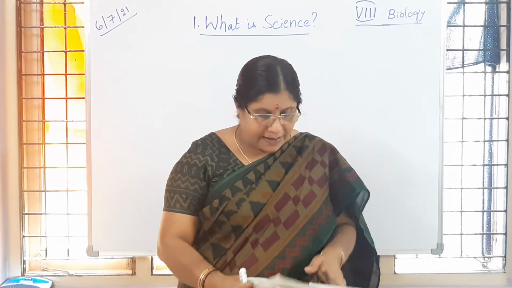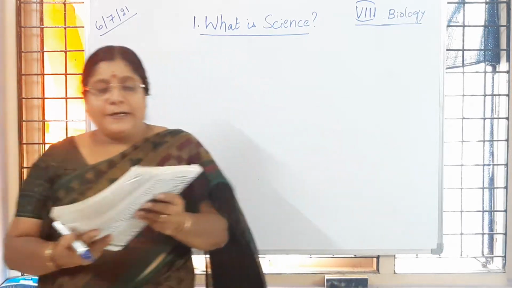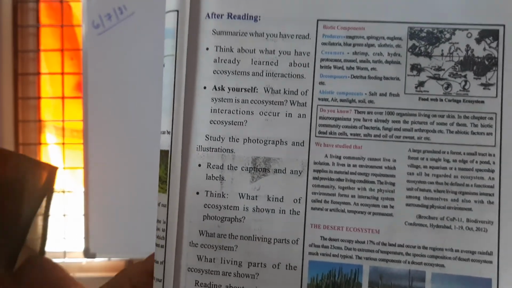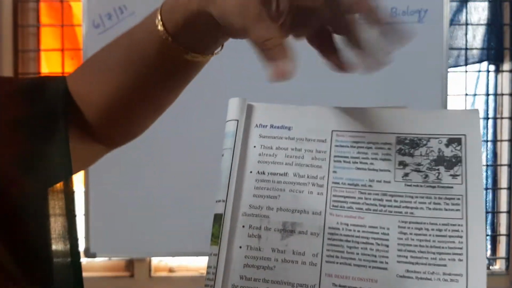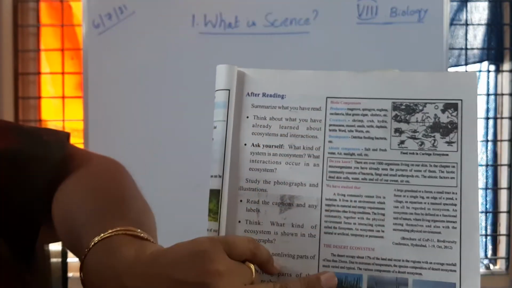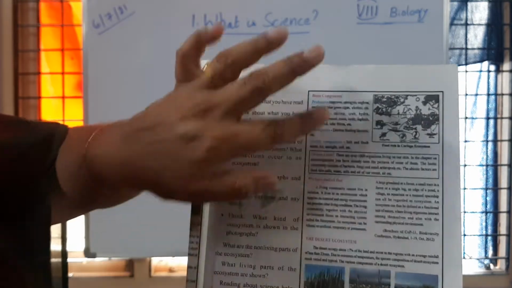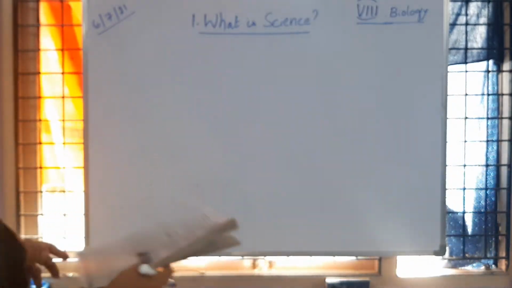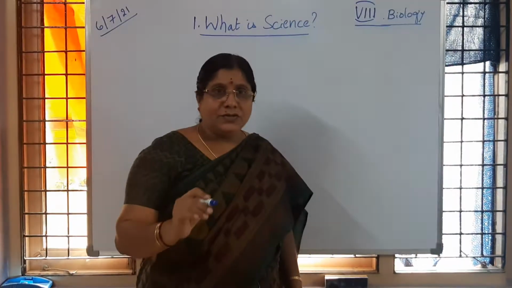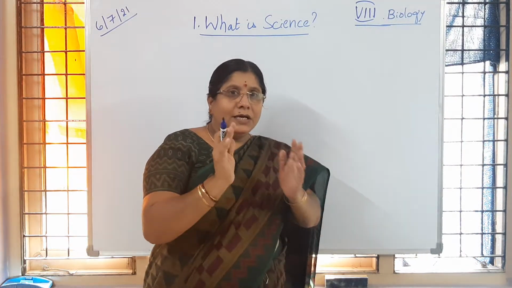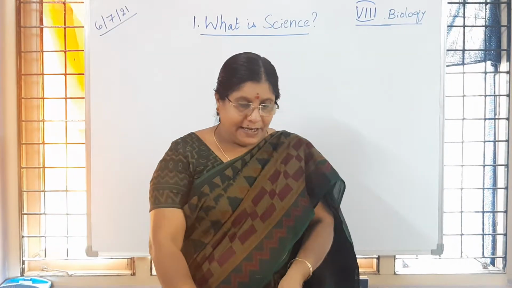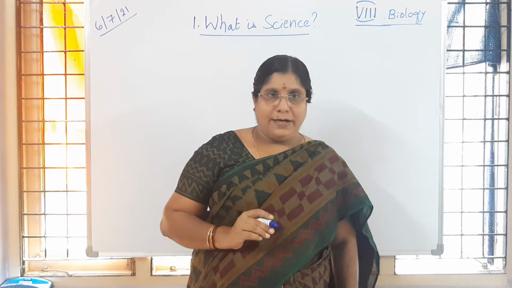So in page number 11, here you are going to observe this table. Is it clear to you? This table is going to make you understand some information. Unless you read what content is given, you can't get the matter that is explained here. Is it clear to children? So you have to know that. Unless we read. So you learnt the steps to be followed before reading, while reading and after reading. With another example we are going to learn.